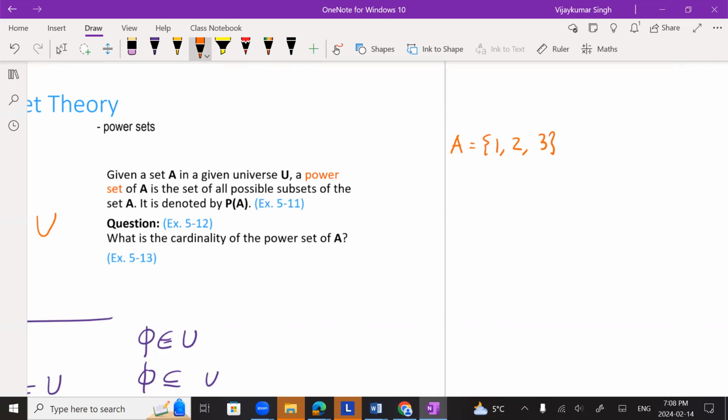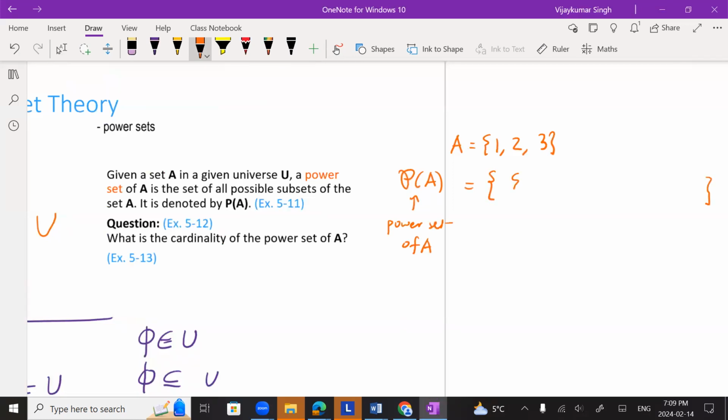So what is a power set? A power set is a set whose elements are all the subsets of A. This is the notation for the power set of A, P(A). It is the collection of all the possible subsets of A. Okay, let's see what all such possibilities are. Let's list them down.